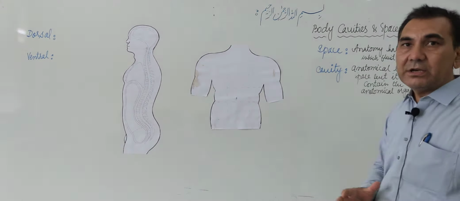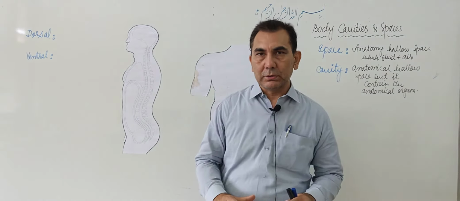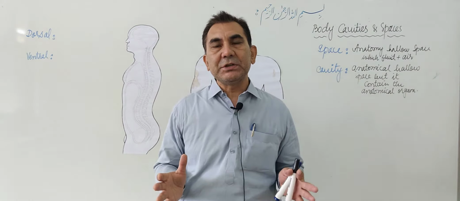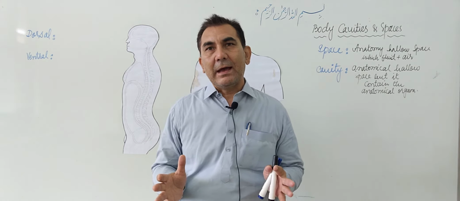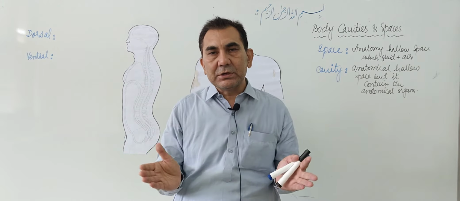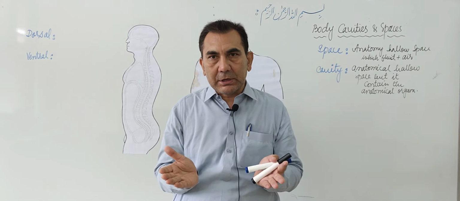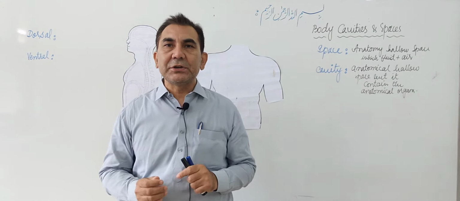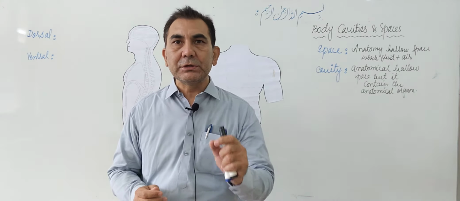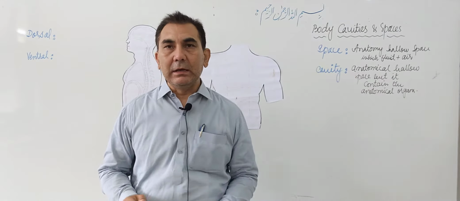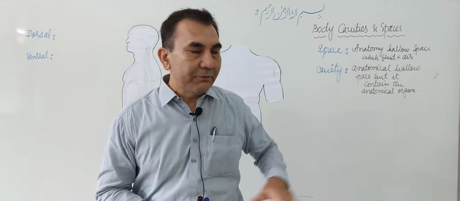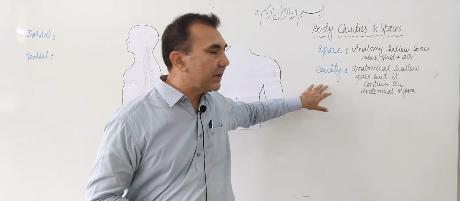The space is the hollow portion present inside the human body, surrounded by different anatomical structures, but it contains only fluids or air.